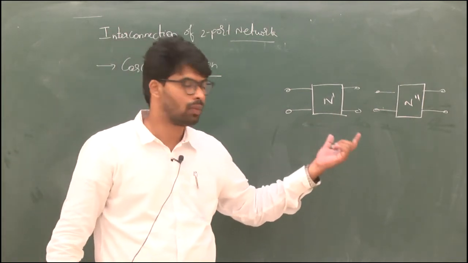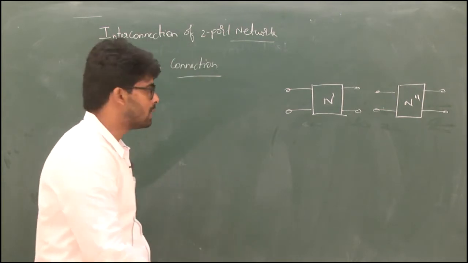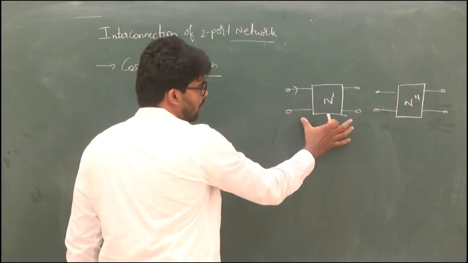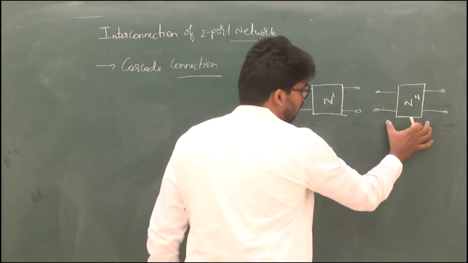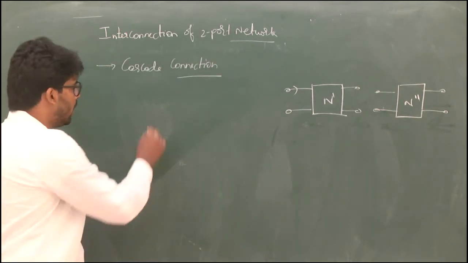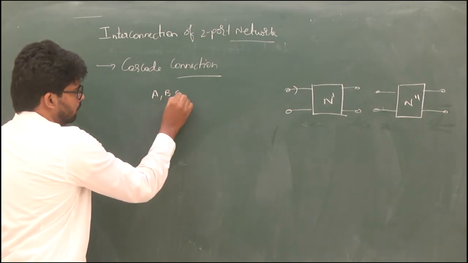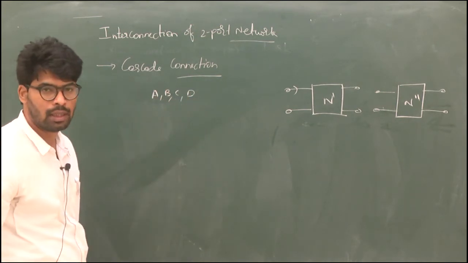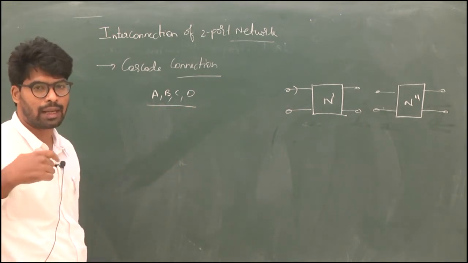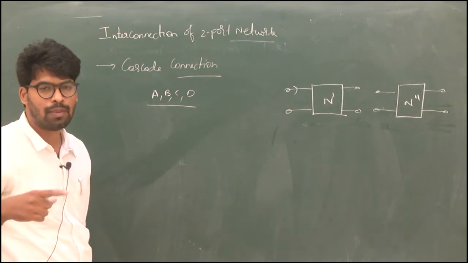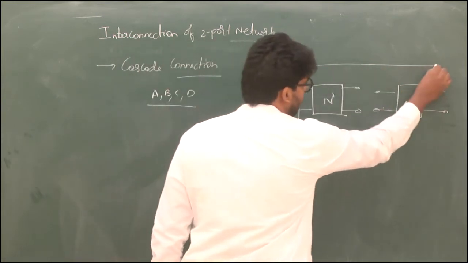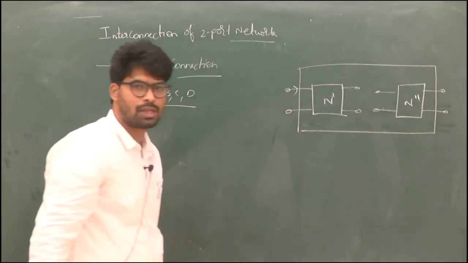Whatever we take is the input current. When doing cascading, we keep in mind only the ABCD parameters. For two-port networks that are cascaded, we need to get the overall ABCD parameters of that cascaded network.